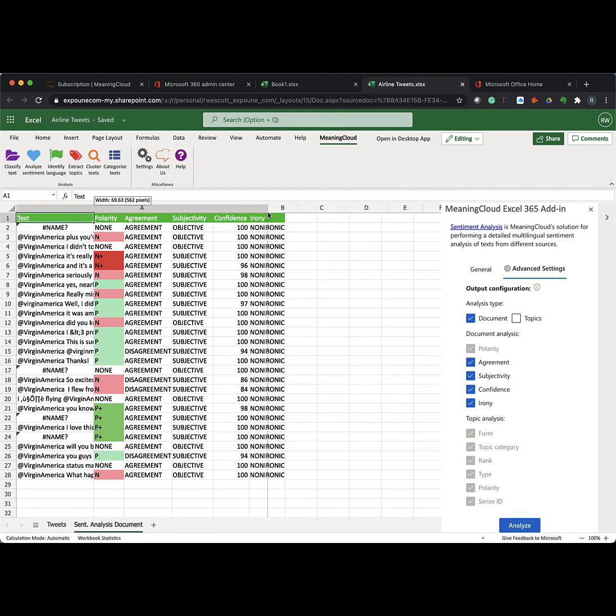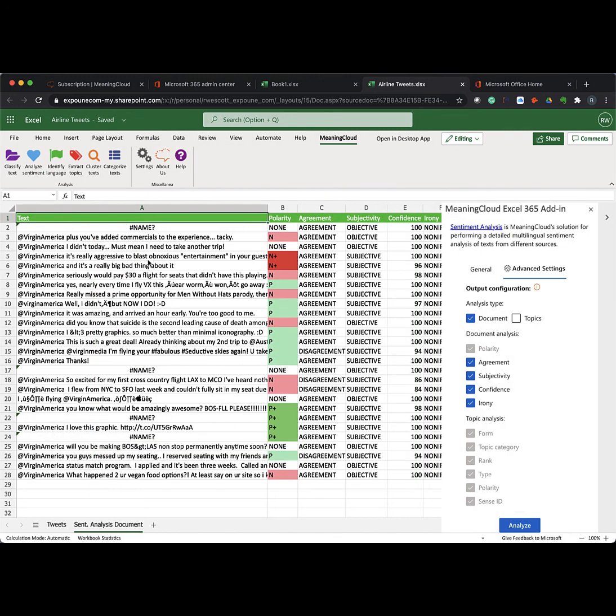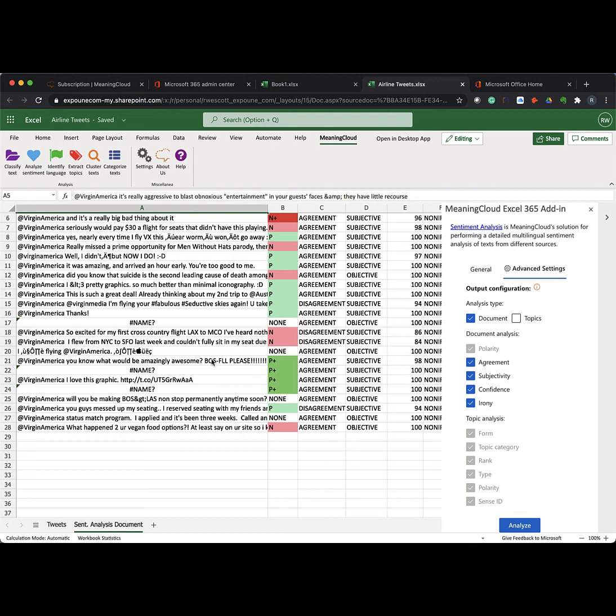If I were to look at some of these tweets, here we have Virgin America, it's aggressive to blast obnoxious entertainment in your guests' faces. They have little recourse. So that is not a very happy person. But here we have, what would be amazingly awesome is that I only want to fly with only you.